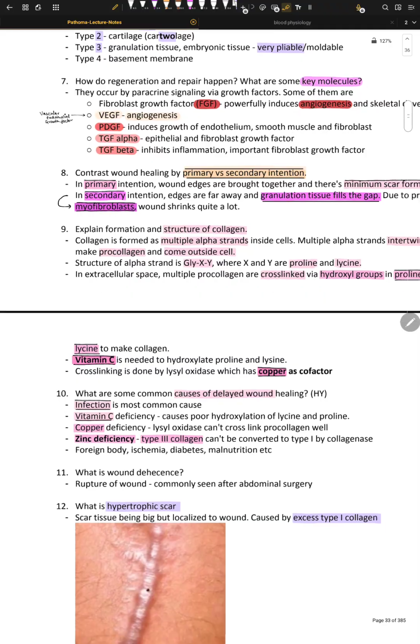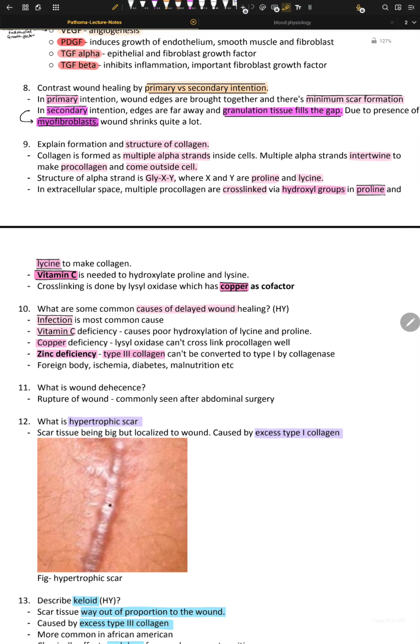Explain the formation of the structure of collagen. Collagen is formed by multiple alpha strands inside the cells. These alpha strands intertwine with each other to make procollagen, and then it comes outside the cell. Now it is pro and not yet active.